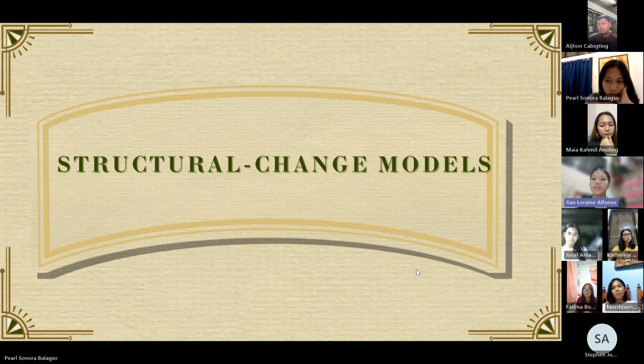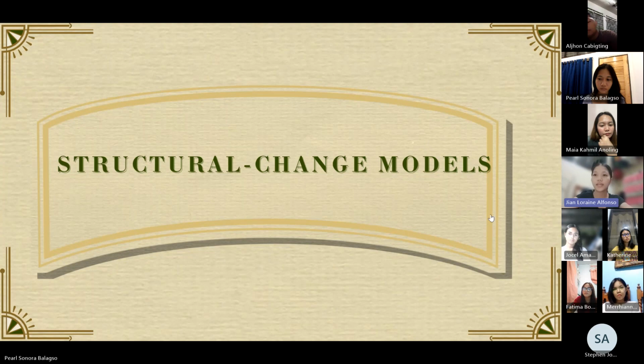So next is the structural change models. Structural change models are used in economics and various other fields to understand and analyze changes in economic structures over time. These models help explain how economies or systems adjust to shifts in factors such as technology, policy, or external factors. Next po.